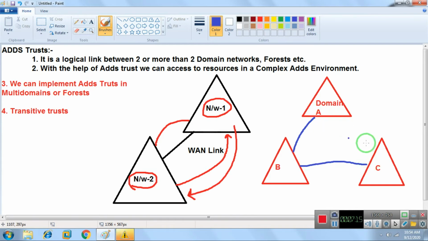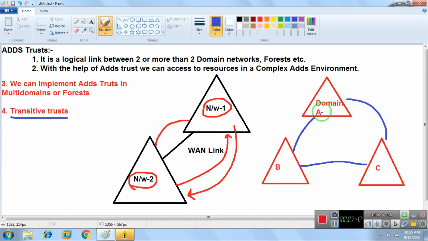The trust is automatically created. It means that if domain A creates a trust with domain B and domain B creates a trust with domain C, we are not required to create a trust between A and C. Between domain A and domain C, the trust is automatically created. That is known as transitive. Like you can say that A is equal to B, B is equal to C, so C is automatically equal to A. You can relate it to the maths formula.